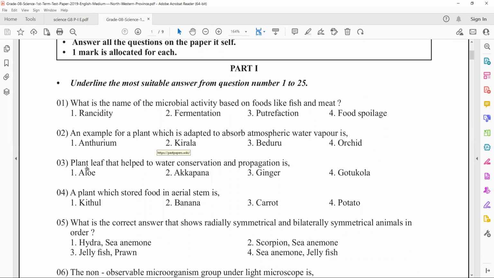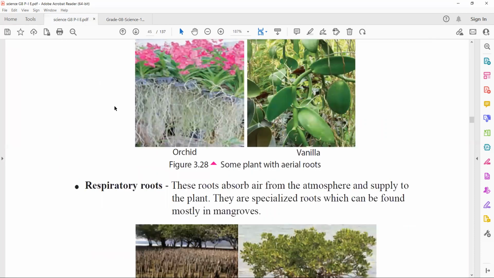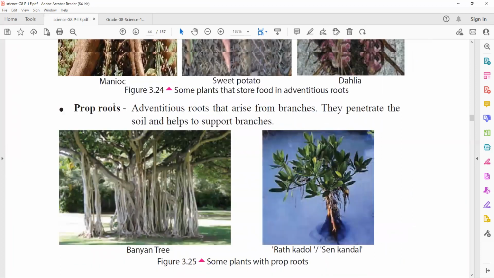You don't need to bother about this question because we haven't studied it. Right. The third question is, plant leaf that helps in water conservation and propagation. The answer for this question is also asked from that same unit. The answer is aloe, right? Water conservation means storage of water. And propagation means reproduction of plants, producing new plants. Okay, right. Let me go to the book. The answer is here.